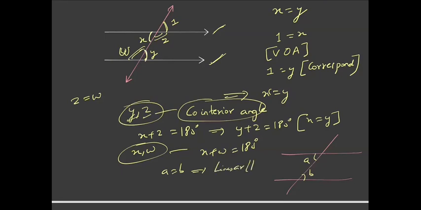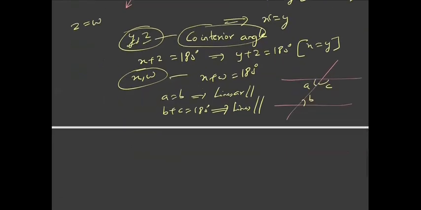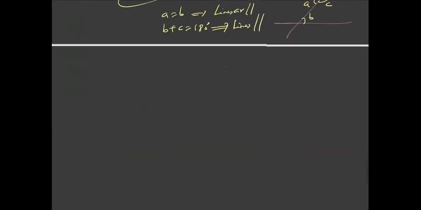Or if you are given angle B plus angle C is 180, then also you can say that the lines are parallel. So the converse is also true. Is it clear? The things we have discussed till now are very basic. You might have studied those in earlier classes, so we have just done a quick recapitulation. Now let us move on.